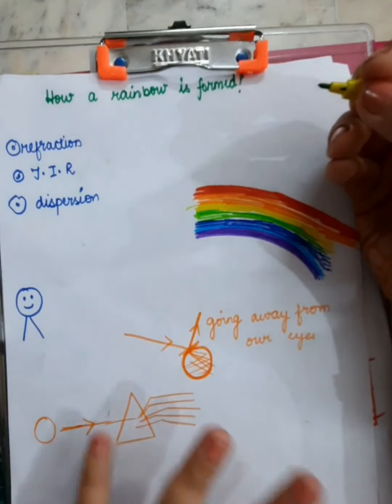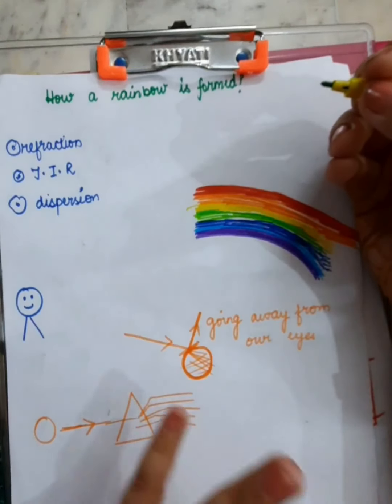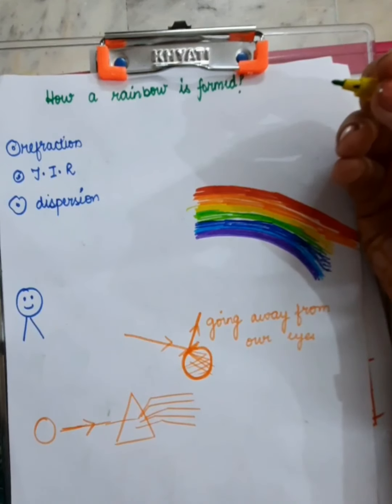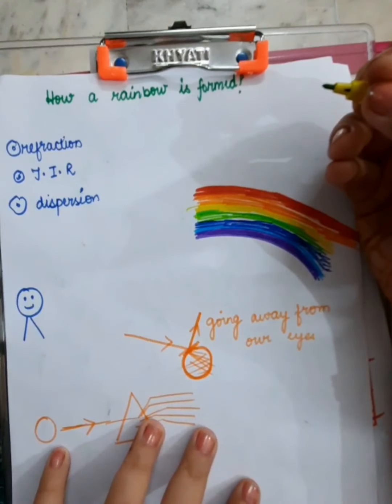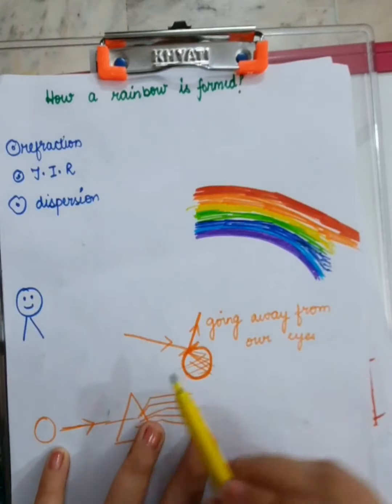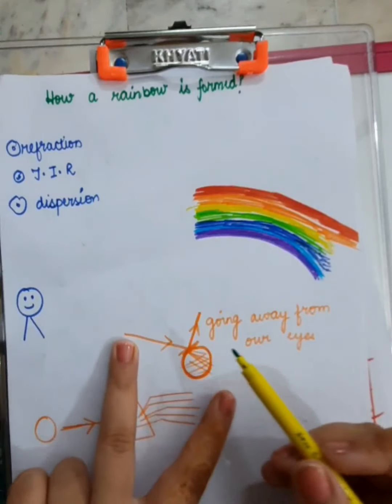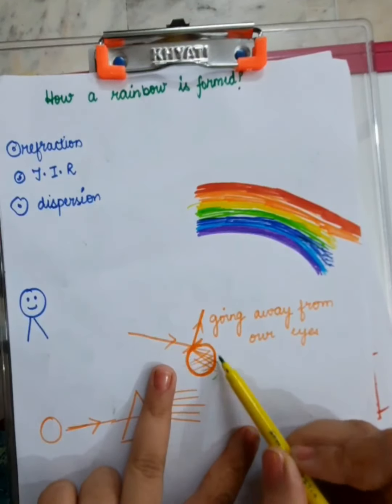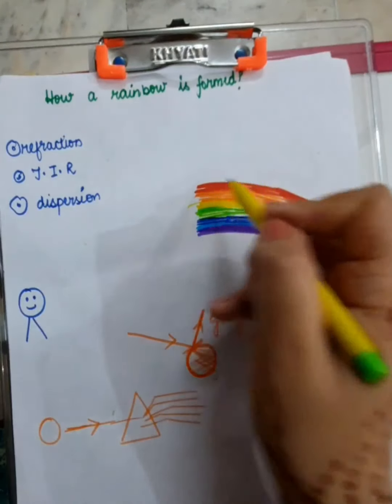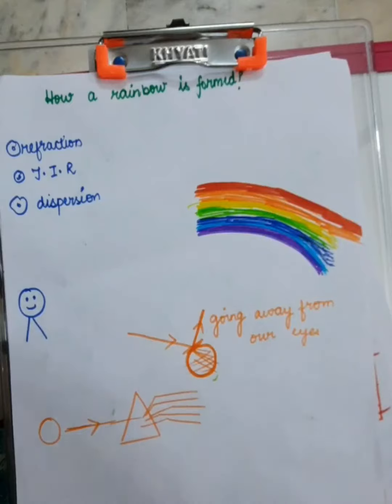So after that, see what eventually has happened. Rainbow occurs after the rainfall. So there are tiny water droplets still present in the atmosphere. And there is sunlight. So when sunlight goes to these tiny water droplets, I'm explaining to you the formation of the red band now, and then I'll explain the formation of the orange band.